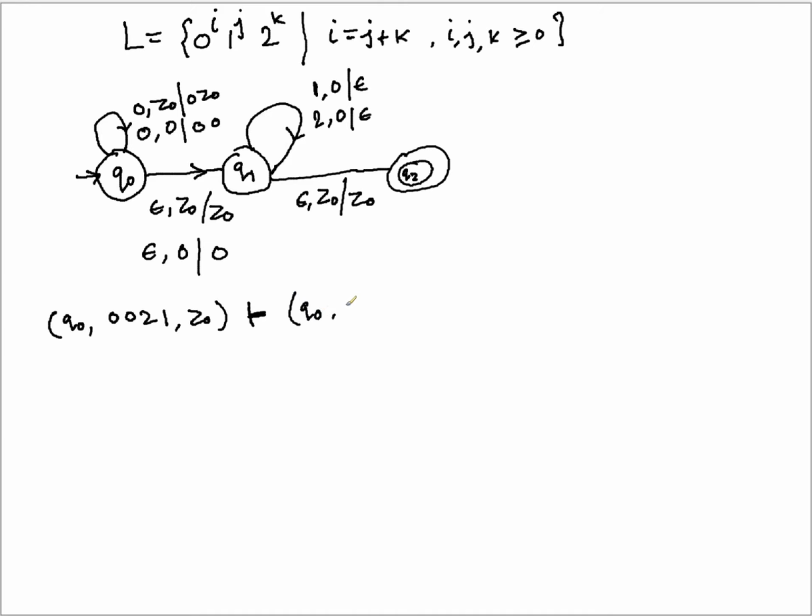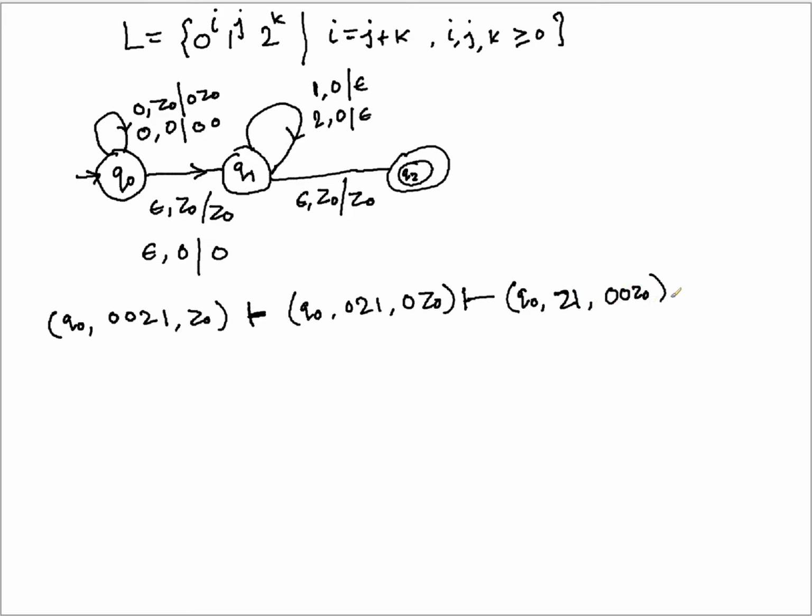q0 0 2 1 and it's 0 z0. Then in the next step it becomes q0 2 1 0 0 z0, right?